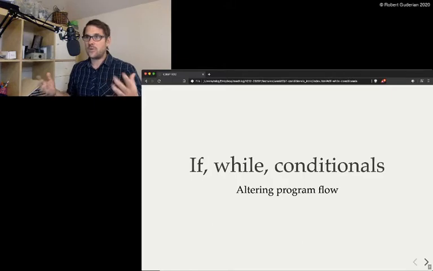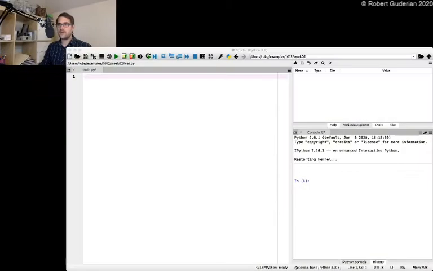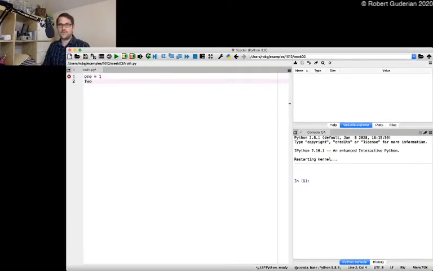So from what we've seen so far, we have a program, and it runs the first line of code, then the second line, then the third line, and finally the fourth line of code. Print, I don't know, 1 plus 2 plus 3, doesn't really matter. So far we've seen it runs from top to bottom.